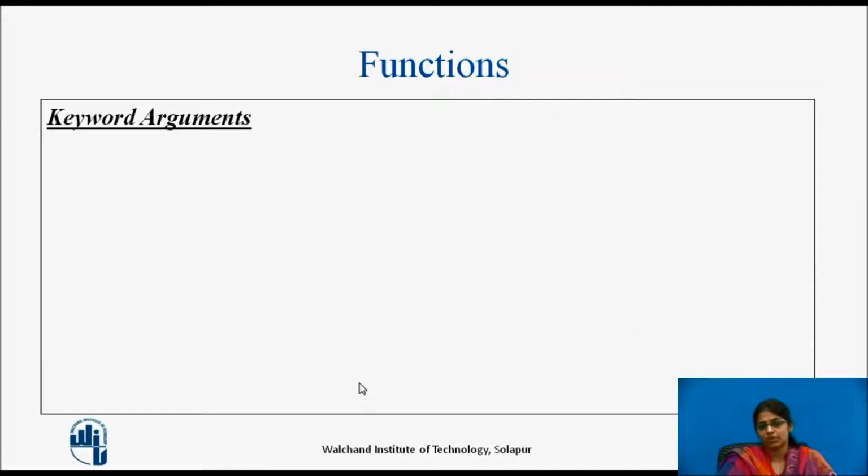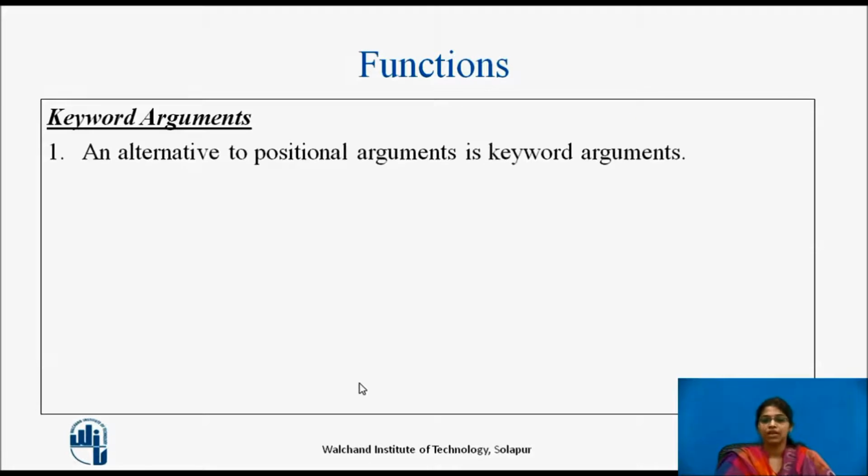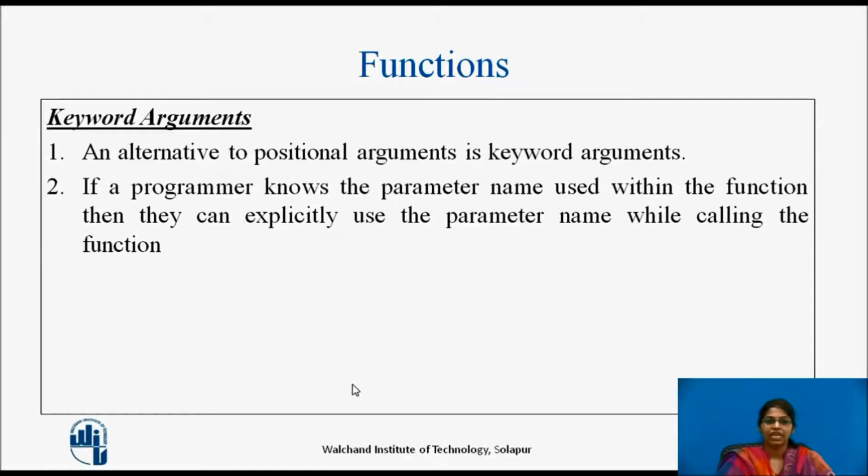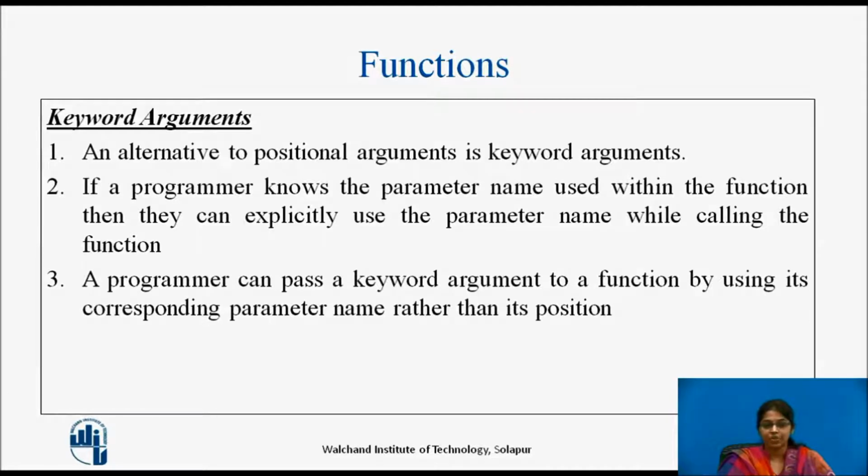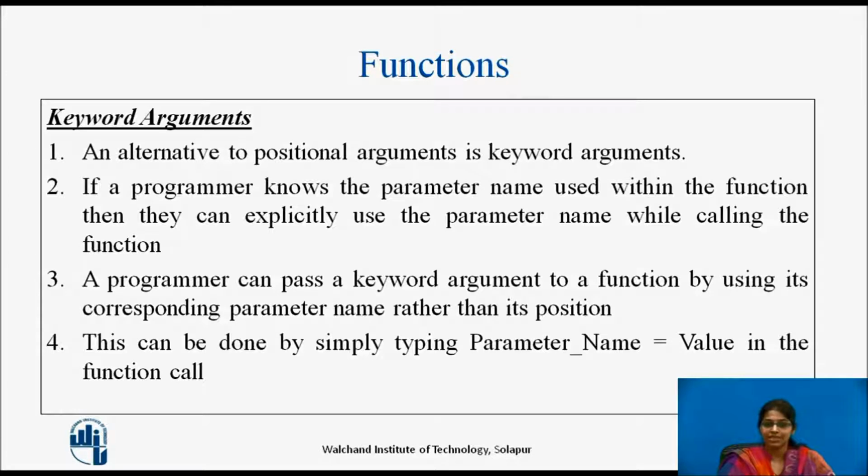Let us see what keyword arguments are. An alternative to positional arguments is a keyword argument. If a programmer knows the parameter name which is used within the function, then they can explicitly use the parameter name while calling the function. A programmer can pass a keyword argument to a function by using its corresponding parameter name rather than its position. This can be done by simply typing the parameter name equal to value in the function call.